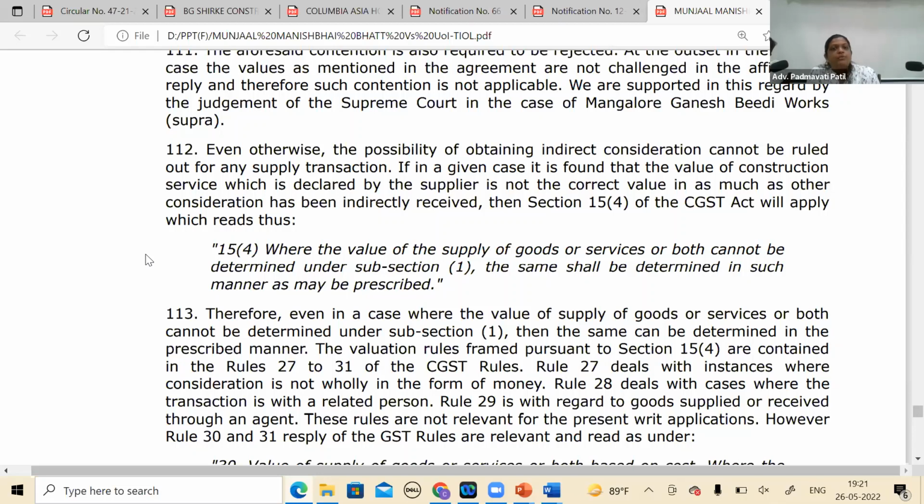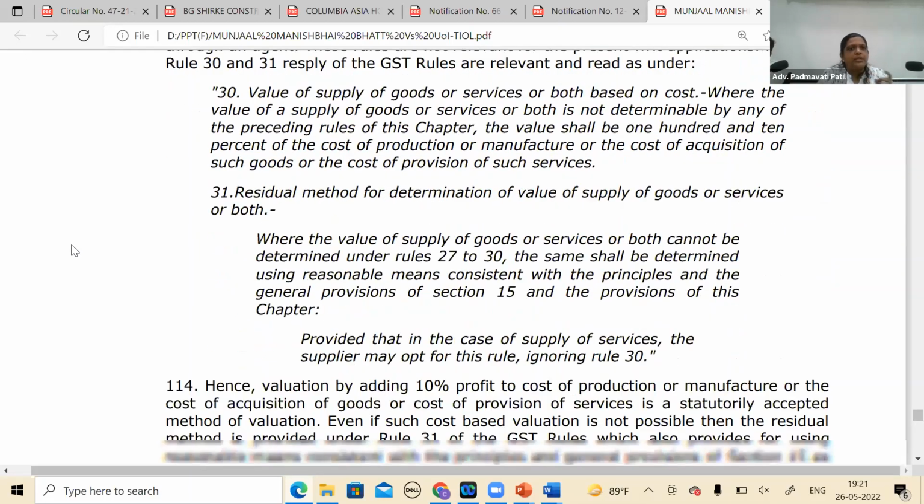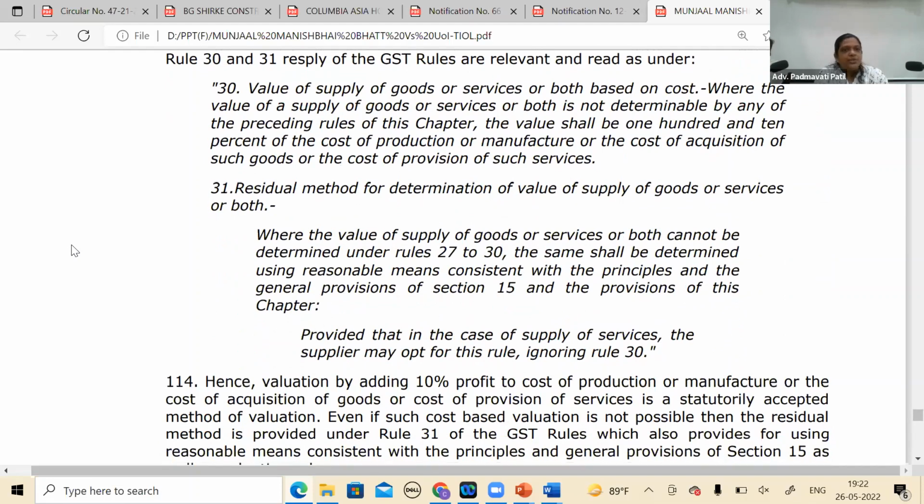Which reads: where the value of supply of goods or services or both cannot be determined, price is the sole consideration, again our basic funda, the same shall be determined in such manner as may be prescribed, meaning valuation rules. Therefore, even where the value of supply cannot be determined under sub-section 1, it can be determined in the prescribed manner. Prescribed manner means valuation rules. The valuation rules framed pursuant to section 15(4) are contained in rules 27 to 31. They have mentioned everything: 27 deals with this, 28, 30 also, and 31 the residual method also.